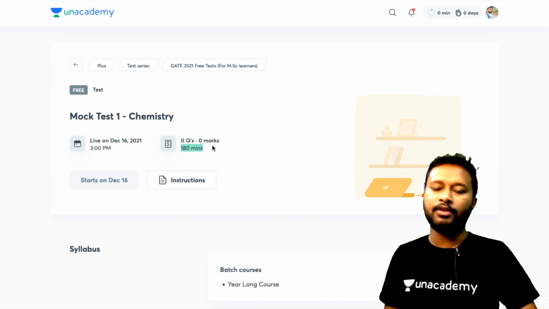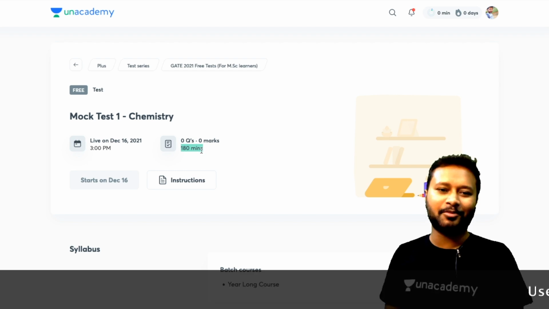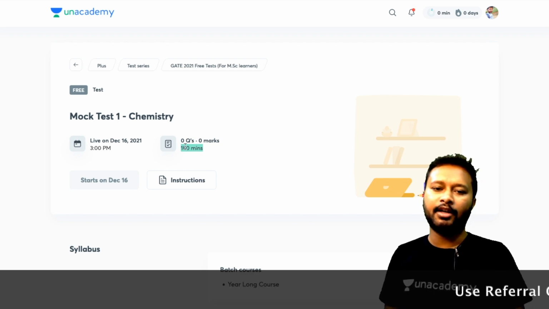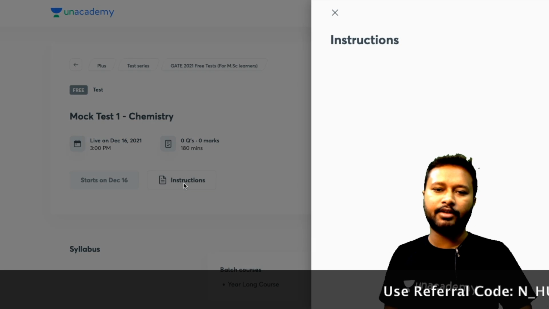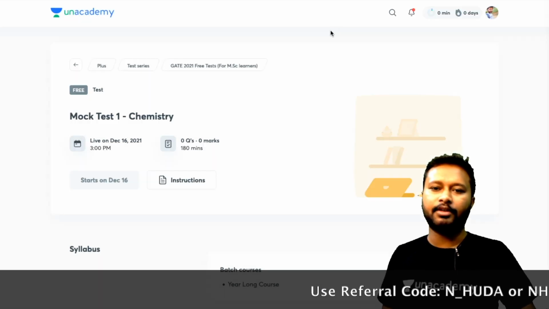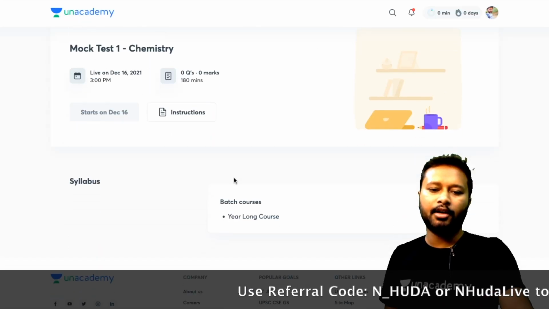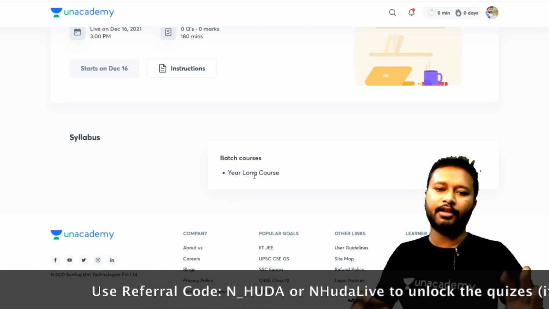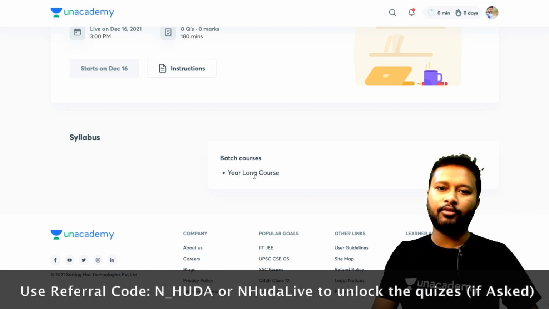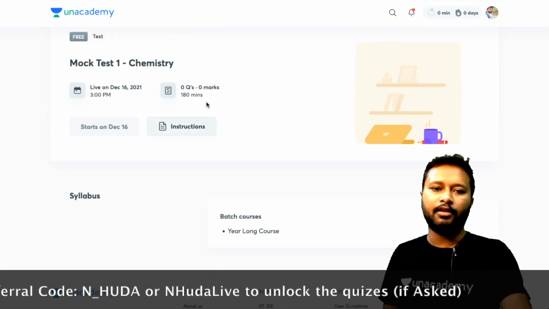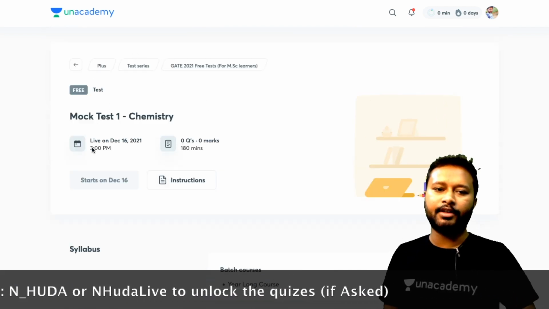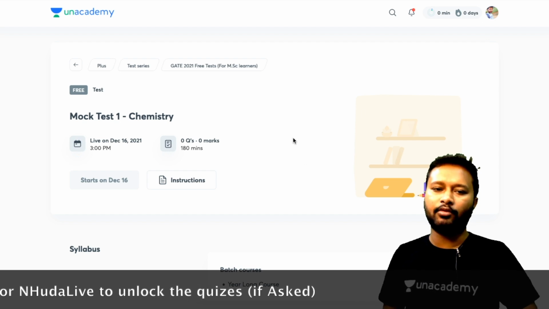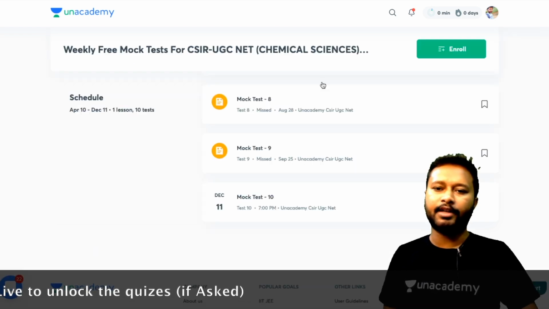This 0 question 0 marks will get updated once you give this mock test. So how many questions you have done is going to get updated here. Instructions are here, and these things will be filled out in the meantime. This is a year-long course, meaning everything for the GATE is basically going to be asked in this. Coming back to this, here you will just find one test. Here you don't have to enroll, but for CSIR NET you have to enroll.